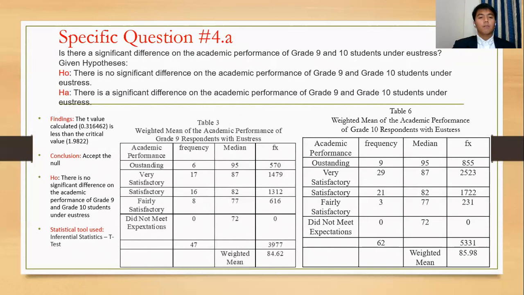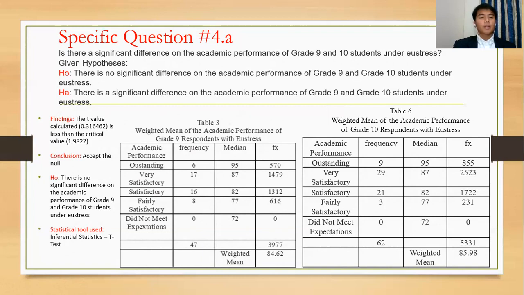For specific question number 4.a, is there a significant difference in the academic performance of grades 9 and 10 students under eustress? These are the given hypotheses. The null hypothesis: there is no significant difference in the academic performance of grade 9 and grade 10 students under eustress, while the alternative hypothesis states that there is a significant difference in the academic performance of grades 9 and 10 students under eustress. Tables number 3 and number 6 were used for this question.